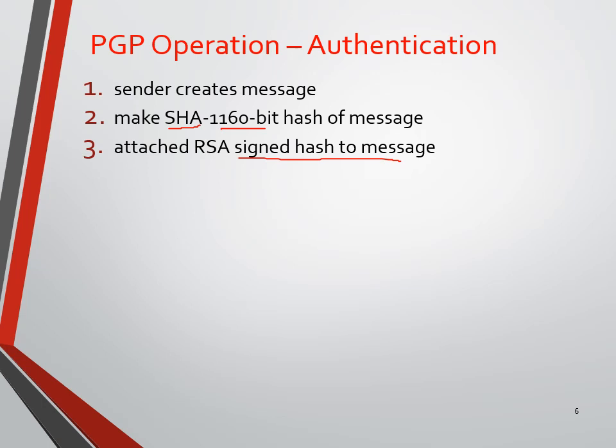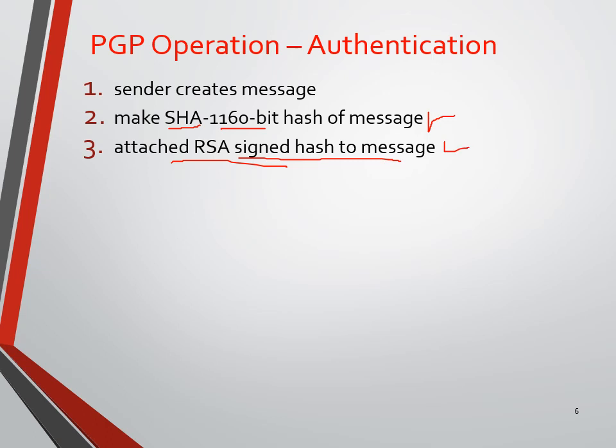After generating the hash code in the first step, we need to send an encrypted hash code, so we go for encryption. Whether it is symmetric or asymmetric encryption, I will discuss later. For encryption we are using the RSA algorithm. Many algorithms are available, but we are using RSA. We are going to put the signature of the sender here.